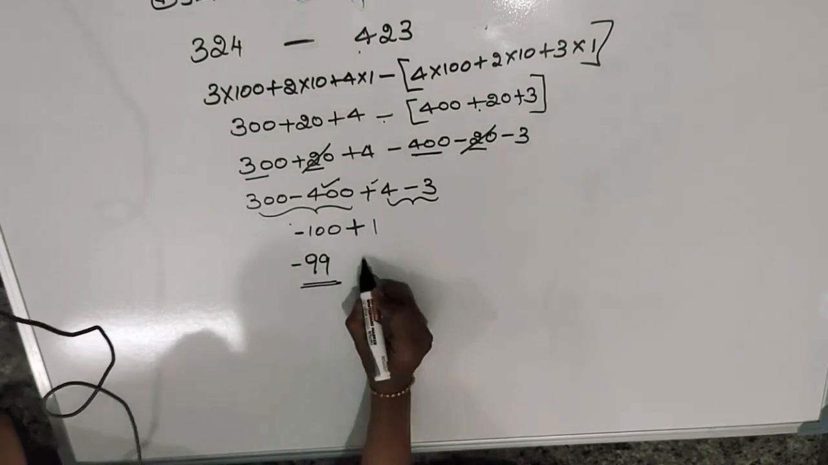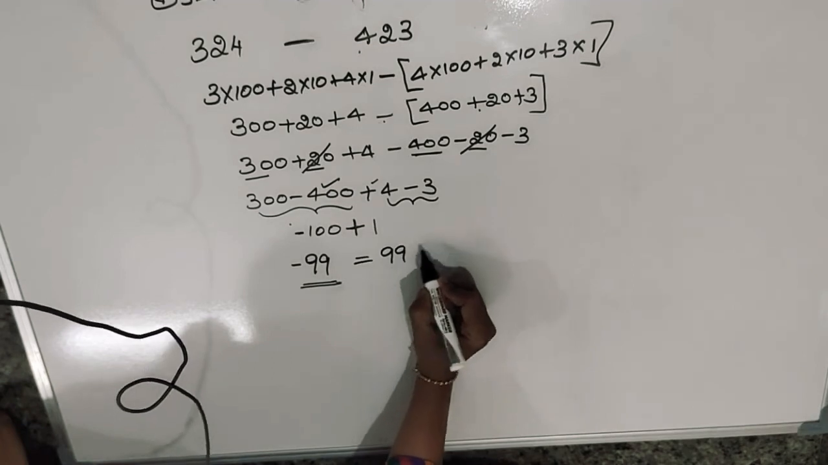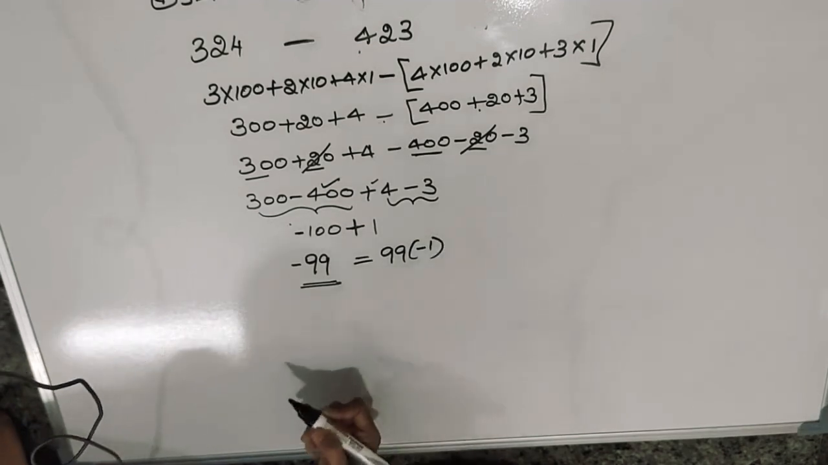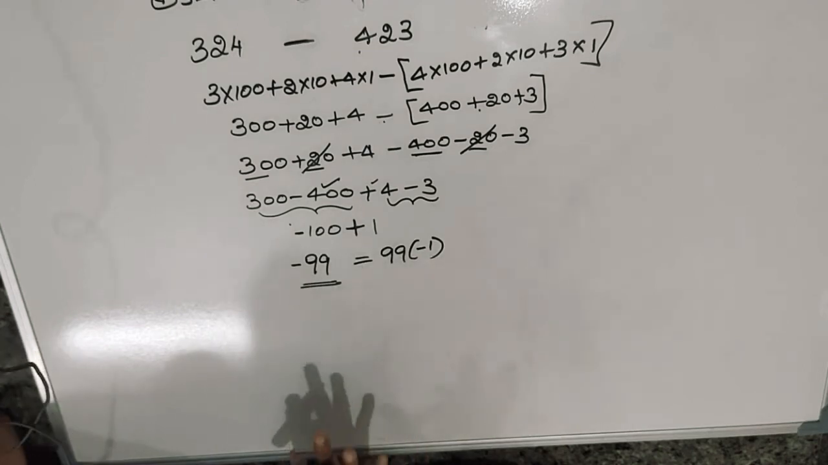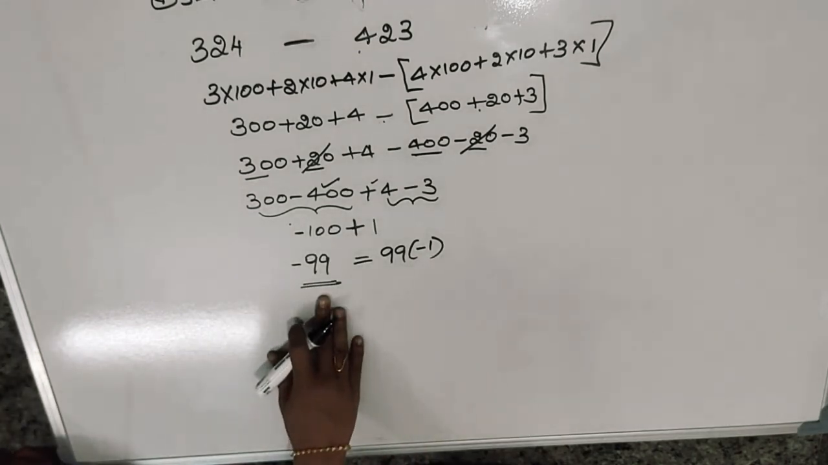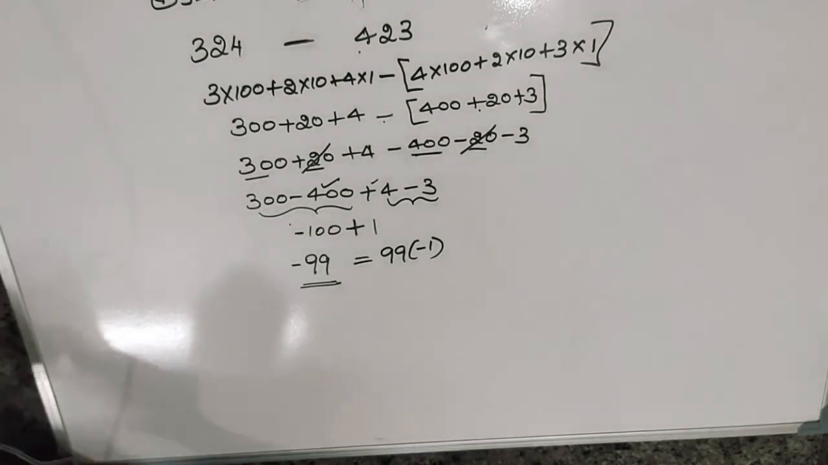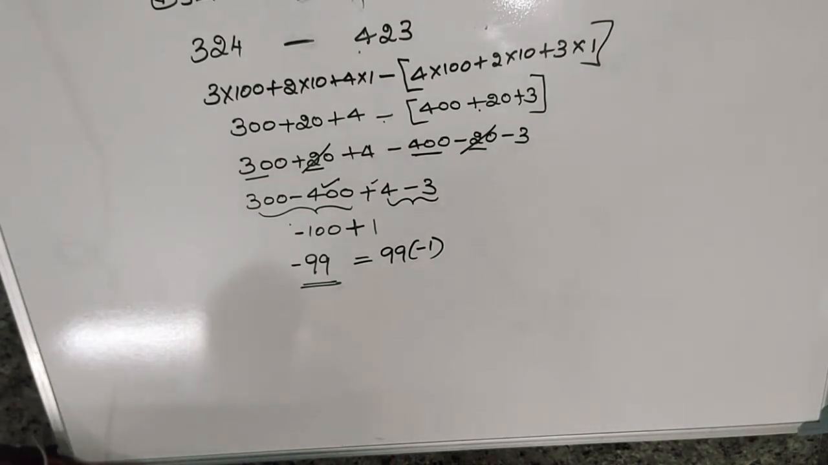Or you can write it like this, 99 into minus 1. This is nothing but the same. 99 into minus 1 means minus 99 itself, or you can leave it here also. Okay, this is an easy one, just for your knowledge. Keep it in your mind.